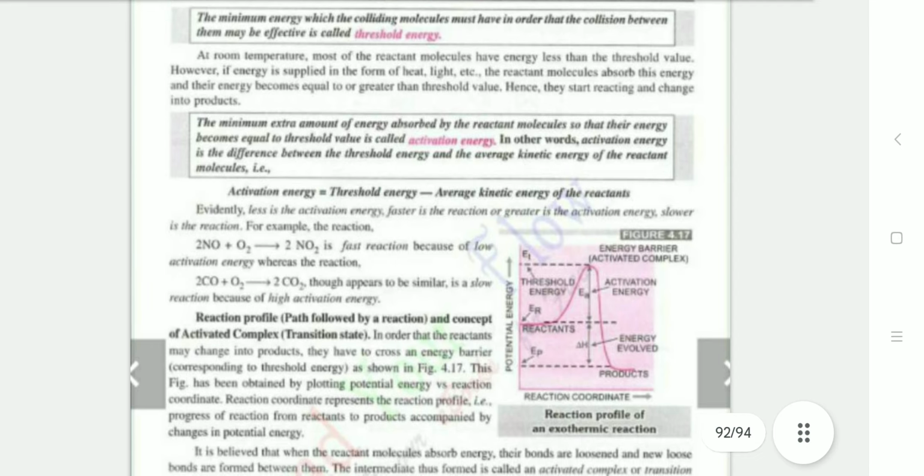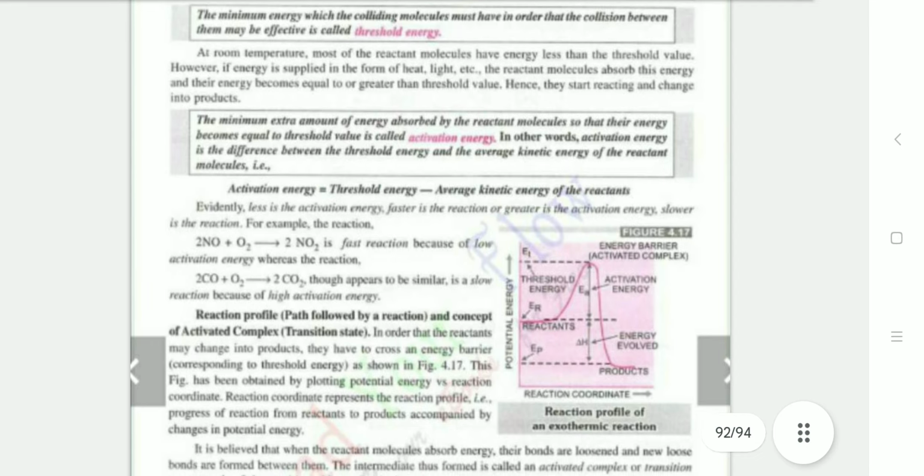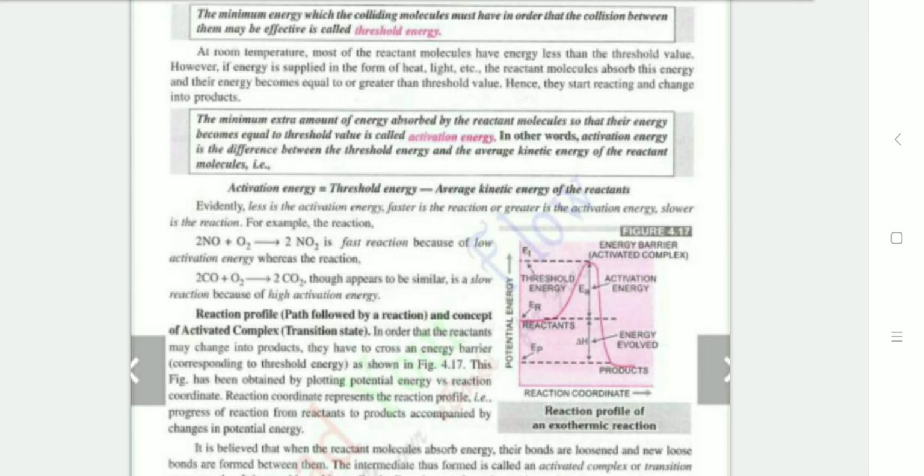The next is the threshold energy. The minimum energy which the colliding molecules must have in order that collision between them may be effective is called threshold energy. At room temperature, most of the reactant molecules have energy less than the threshold value. However, when energy is supplied in the form of heat or light, the reactant molecules absorb this energy and their energy becomes equal to or greater than the threshold value. Hence, they start reacting and change into products.